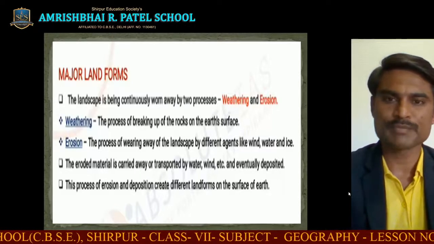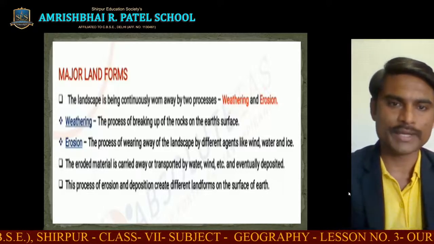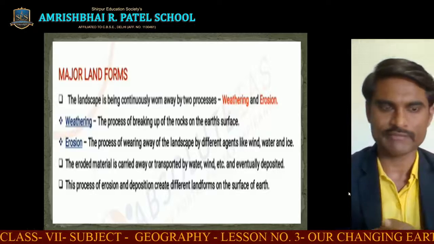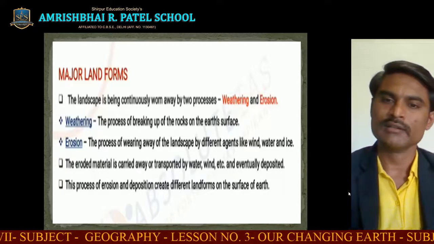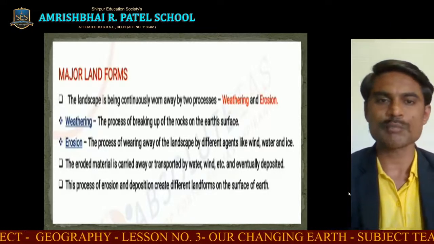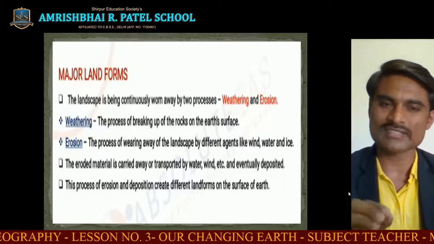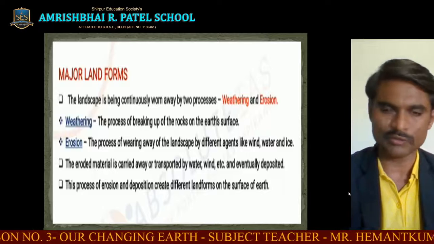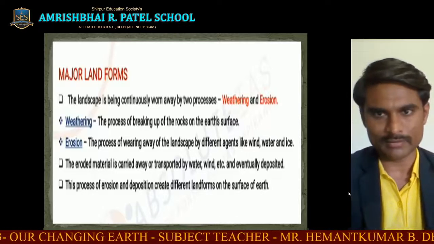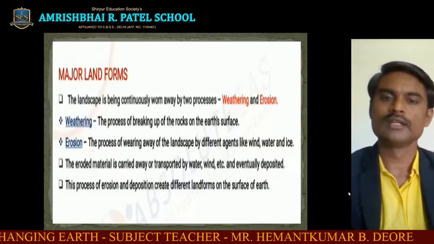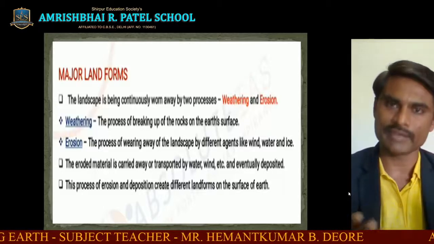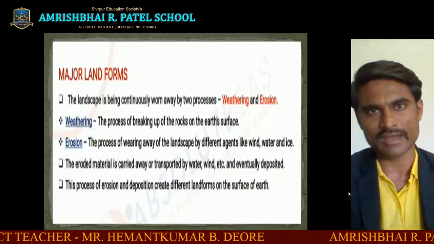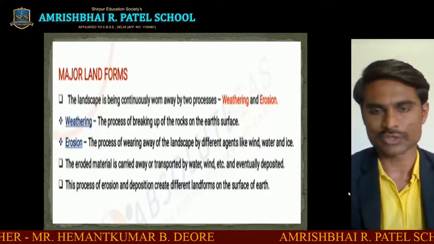The landscape is being continuously worn away by two processes. We know that these two processes are weathering and erosion. Weathering means the process of breaking up of the rocks on the surface of the earth. They break into small particles. That is called weathering. Another process is erosion, the process of wearing away the landscape by different agents like wind, water and ice. So this is erosion.